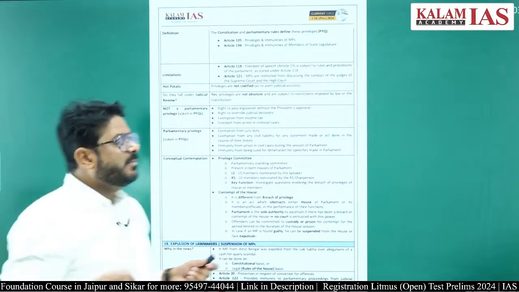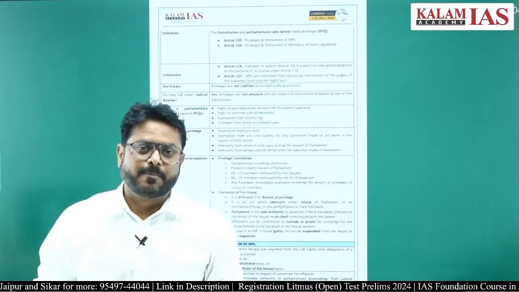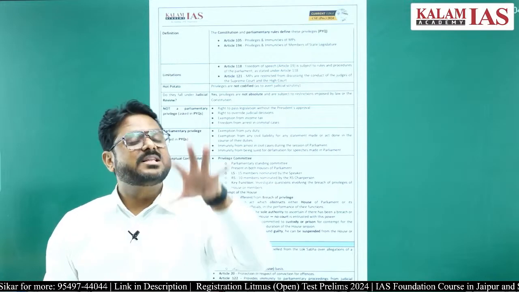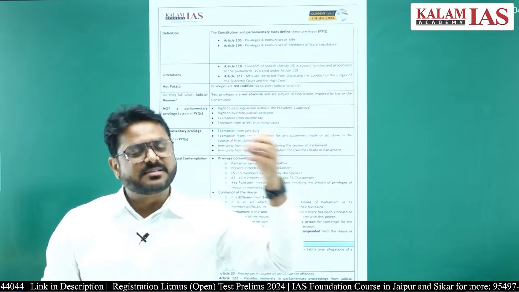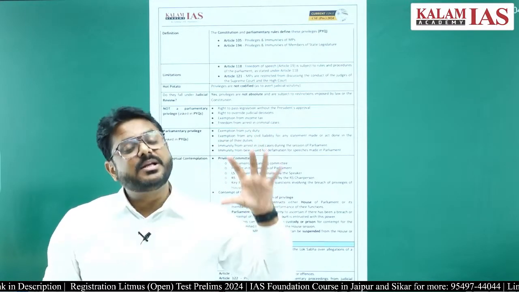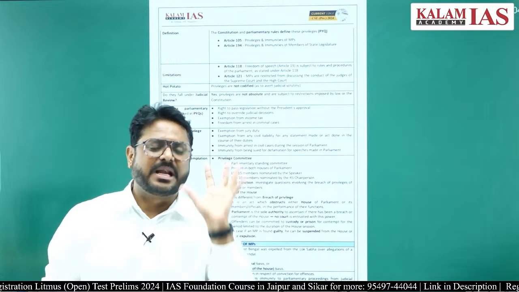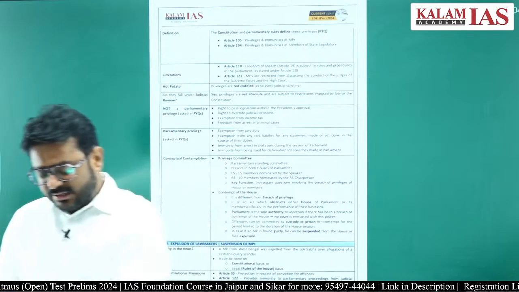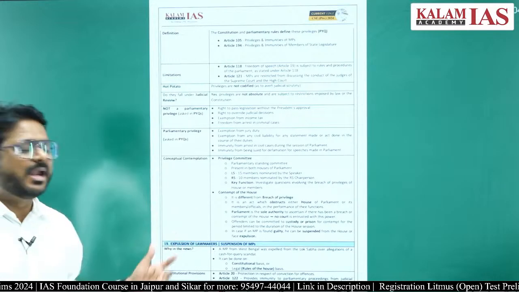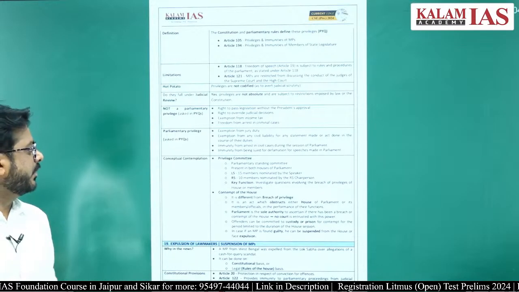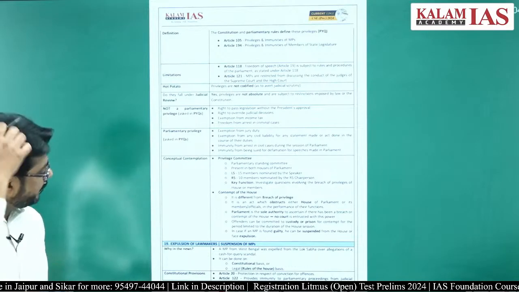How will it be decided whether a breach of privilege has happened or not? For that there is the privilege committee. The privilege committee is there in the Lok Sabha as well as in the Rajya Sabha. The privilege committee of the Lok Sabha has 15 members, the privilege committee of the Rajya Sabha has 10 members. This committee discusses whether any member of parliament has breached the privileges or not, right. So, that is there.